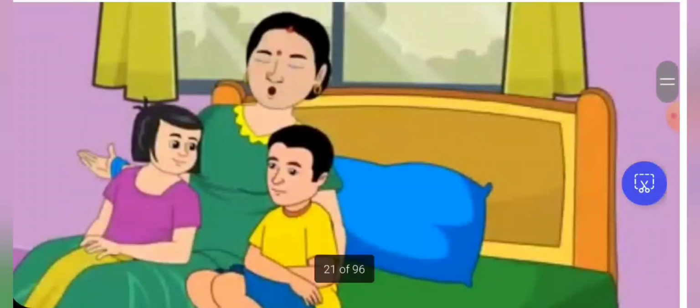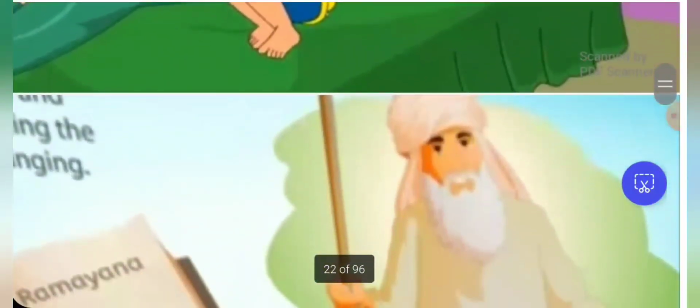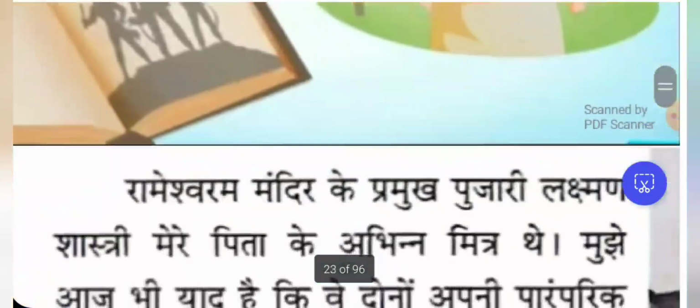So the mother and grandmother used to tell stories from Ramayana and Pagambar Muhammad.